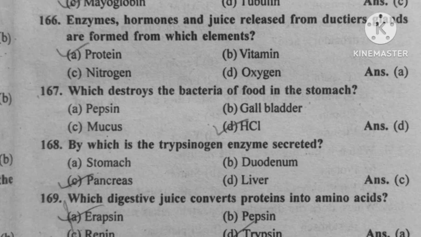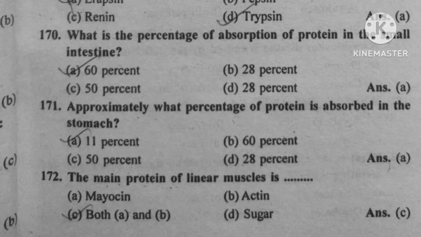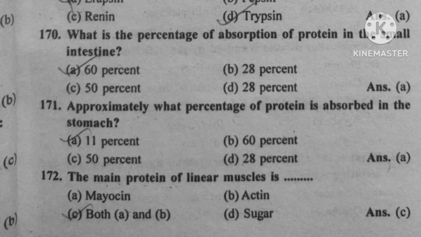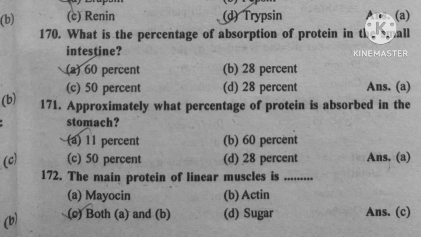Question number 169. Which digestive juice convert the protein into amino acid? Option C, D, trypsin. Question number 170. What is the percentage of absorption of protein in the small intestine? Option A, 60%. Question number 171. Approximately what percentage of protein is absorbed in stomach? Option A, 11%.